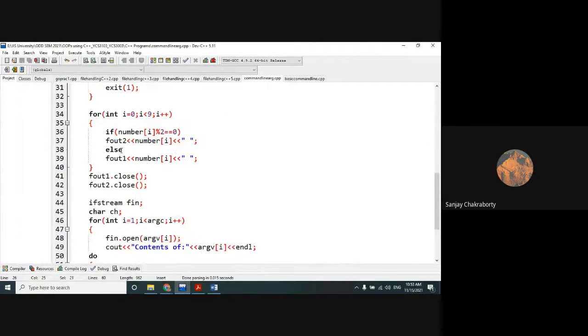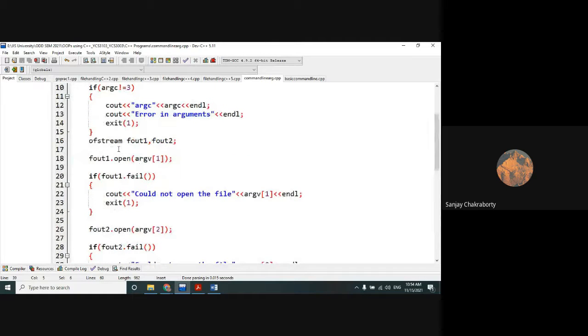Even file. So here the even numbers have been written within the if loop, so that will be written into the even file, and odd numbers will be written at which part? Else part. So that will be written into the odd file. And the fout1 object is dedicated to which file? Odd file. Argv of 1 means odd, and argv of 2 means even.